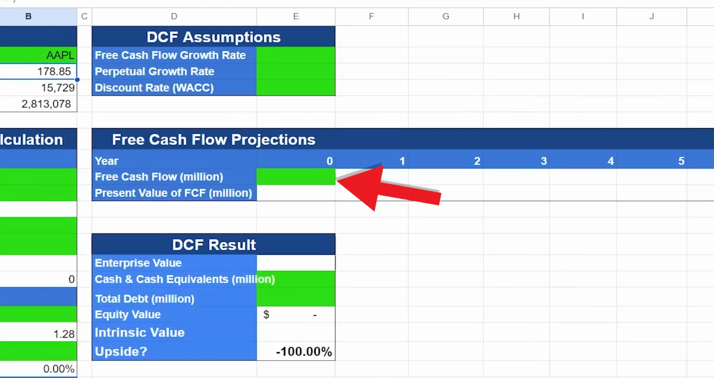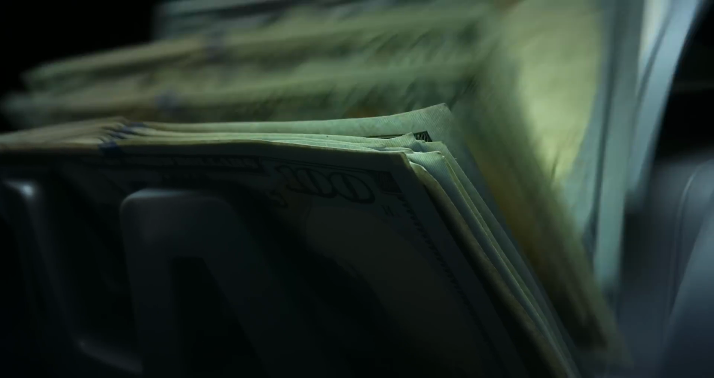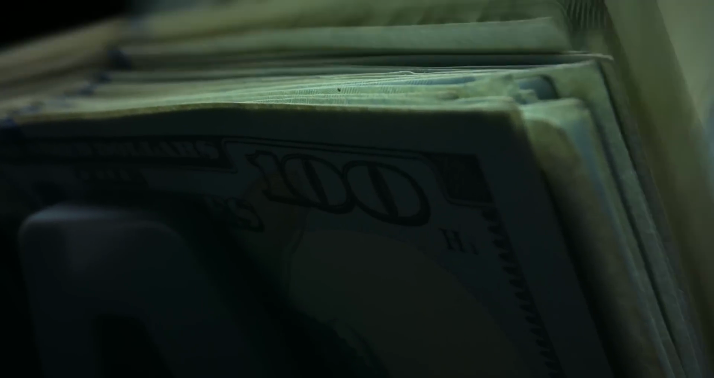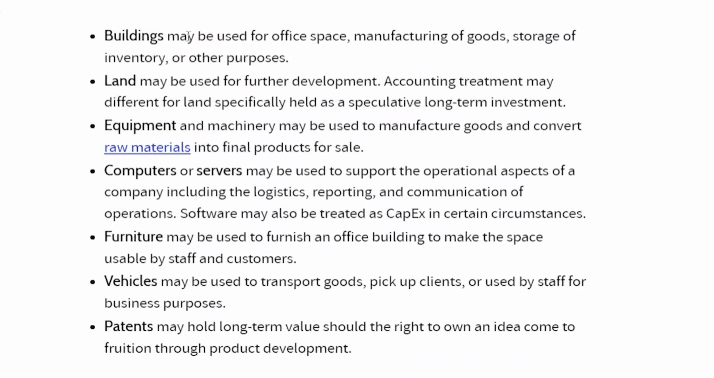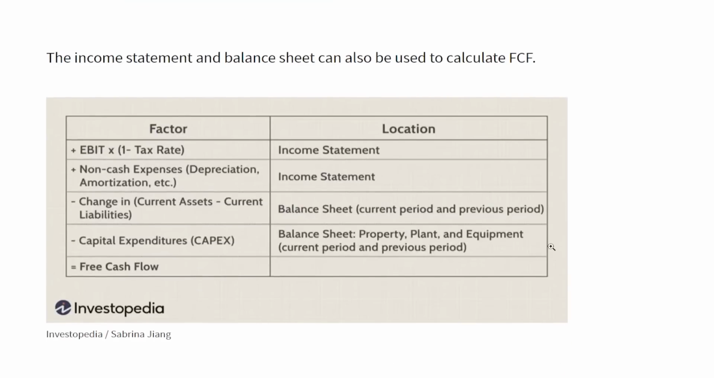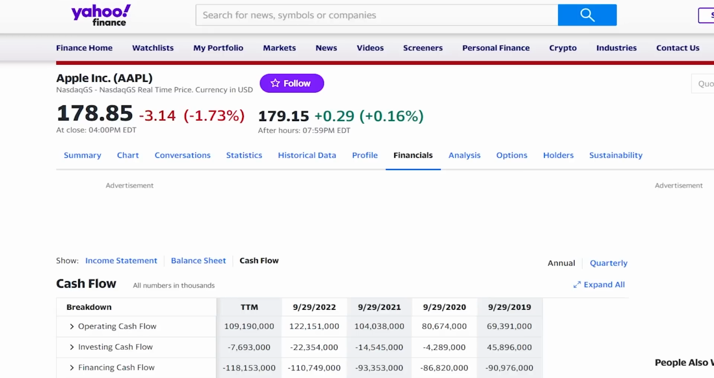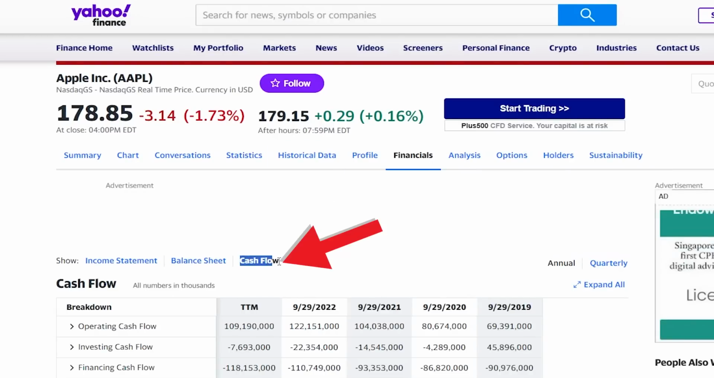The second step is to figure out the free cash flow of the company. Free cash flow is the operating cash flow that the company has generated from its expenses after paying for its capital expenditures, stuff like purchase of buildings, land, equipment, and so on. There's a lot of different formulas to calculate the free cash flow, but the easiest way is to go to Yahoo Finance, click on the Financials tab, Cash Flows.